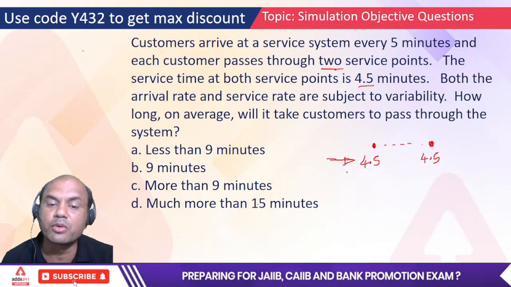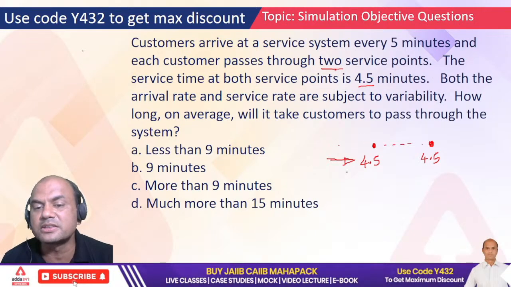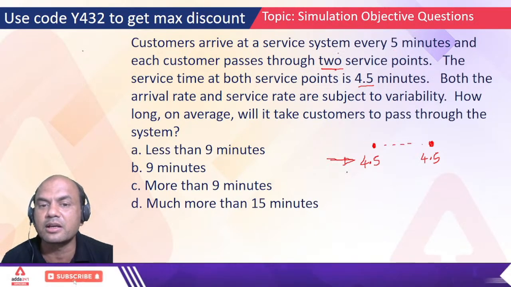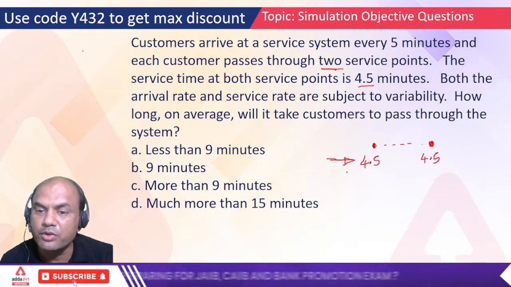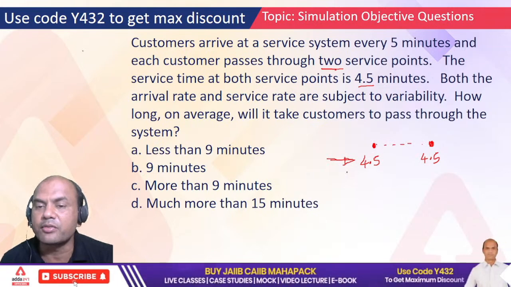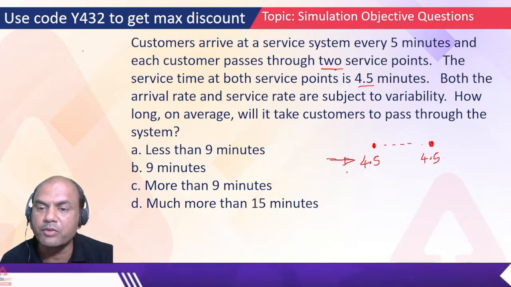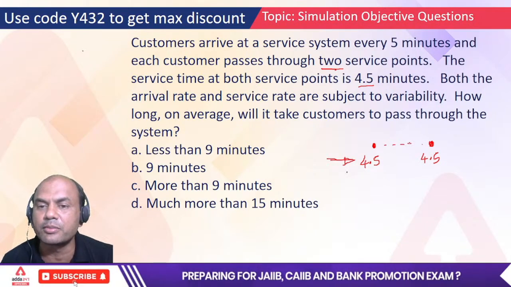That's why more than 15 minutes is not logical. Because 5 minutes is the average time at which the customer arrives. But passing from one service point to another doesn't take 5 minutes. It can take half a second, 2 seconds, 10 seconds also. So it will be 4.5 plus 4.5 plus some extra, let's take 1 minute extra.